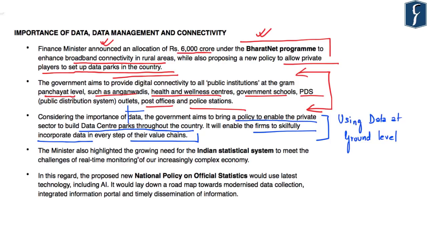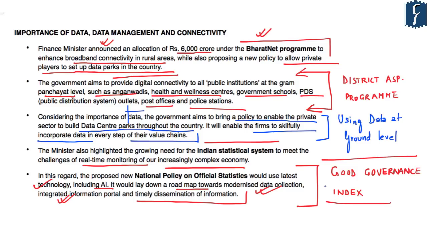Further, the finance minister also highlighted the growing need for an Indian statistical system which will meet the challenges of real-time data monitoring. So in this regard, the government has proposed new national policy on official statistics, as it will use latest technology including artificial intelligence. Further, this policy will also lay down a roadmap with respect to modernization of data collection, integrated information portal, and timely dissemination of information.